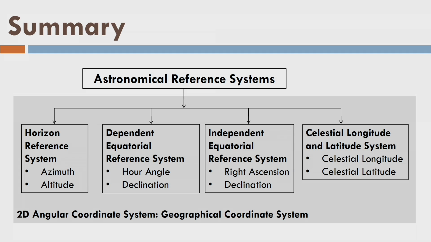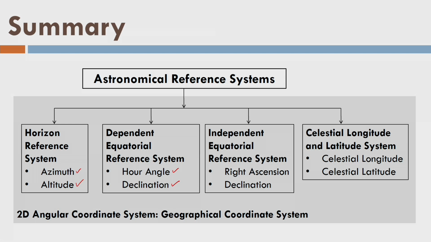Now, what about hour angle and declination? Hour angle depends on the celestial meridian, or observer's position, but only on the longitude of the observer and not on the latitude. What about azimuth and altitude? Both depend on the time as well as observer's position.